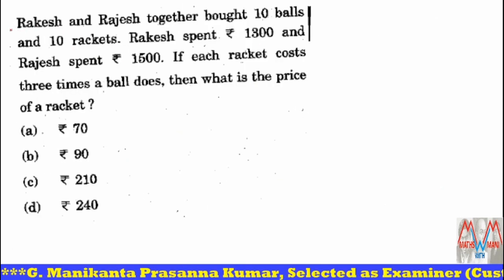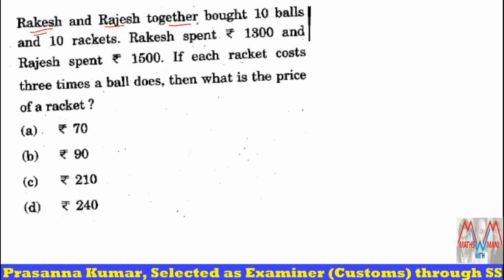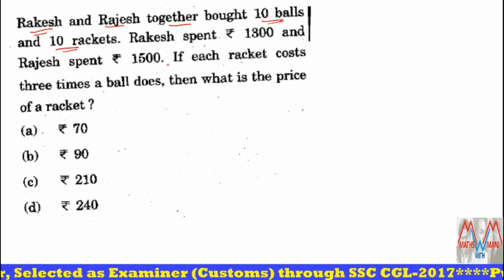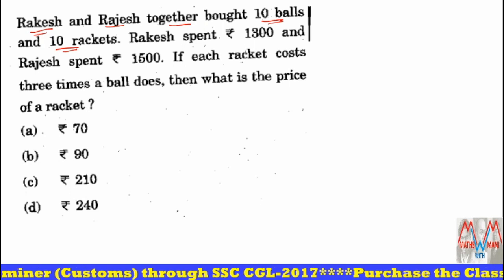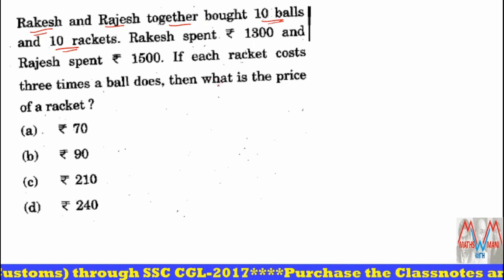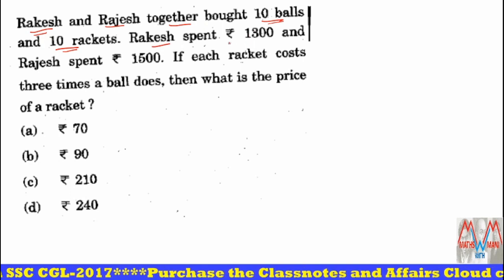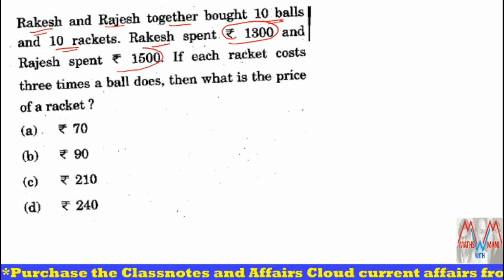This is also a basic question. Rakesh and Rajesh together bought 10 balls and 10 rackets. Racket means like a tennis bat; we call it a racket, not a bat. Rakesh spent 1300 rupees and Rajesh spent 1500 rupees.